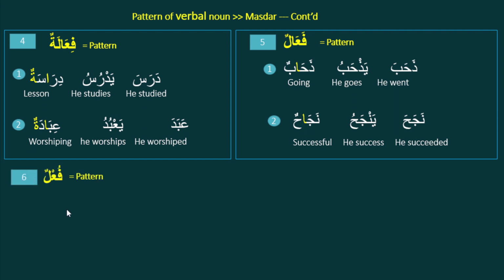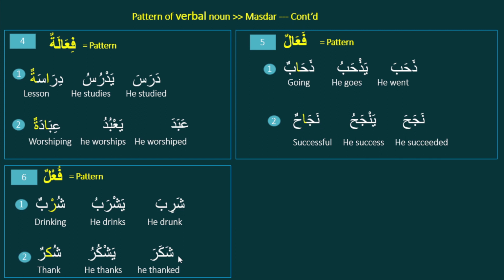And our final pattern is fu'lun. Some verbs follow this pattern for getting the Masdar, like shariba, he drank, yashrabu, he drinks, and shurbun means drinking. This is the Masdar.